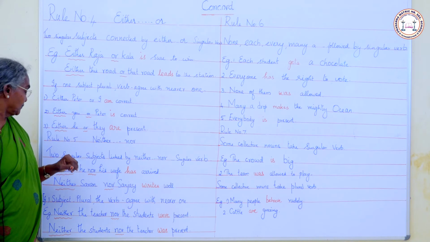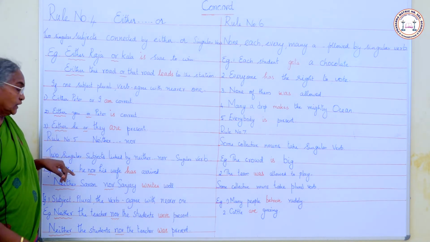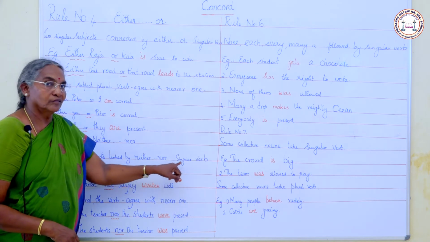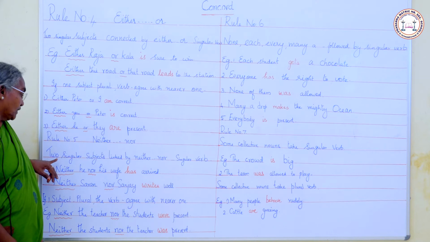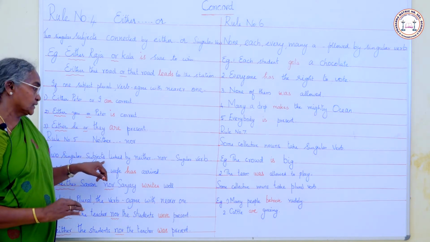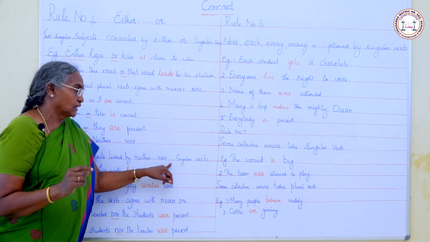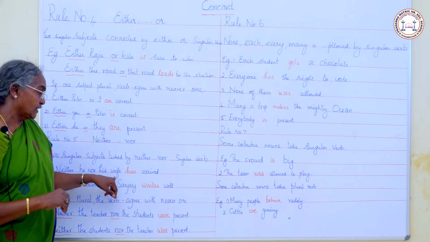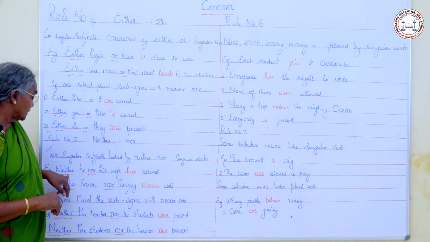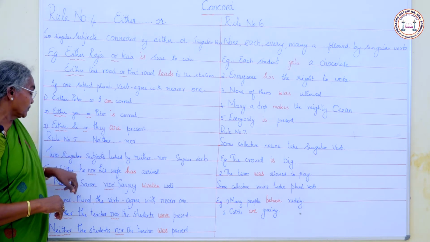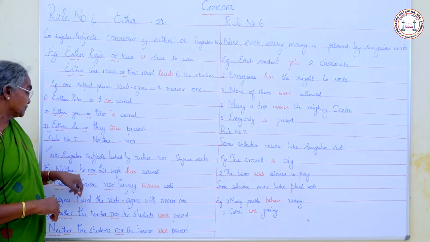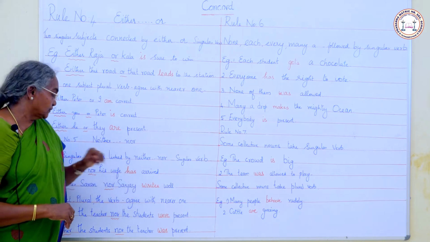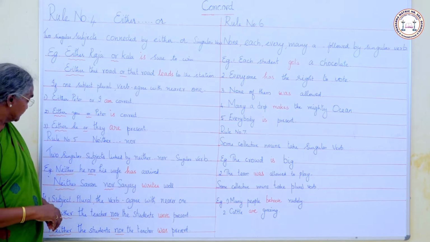Rule number 5. When two singular subjects are linked by neither nor, we use a singular verb. Neither he nor his wife has arrived. Two singular subjects connected by neither nor, we use a singular verb. Has is the singular verb.